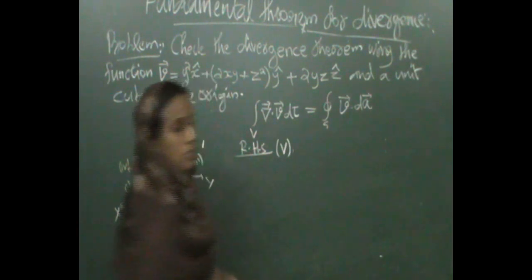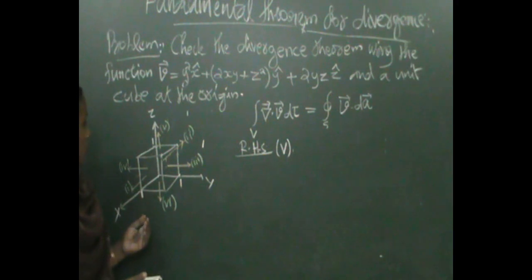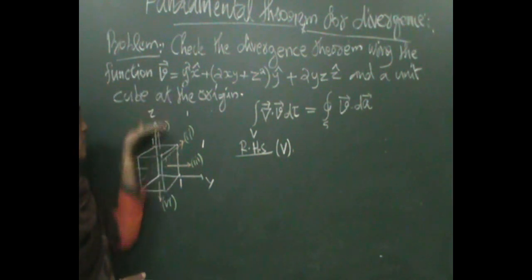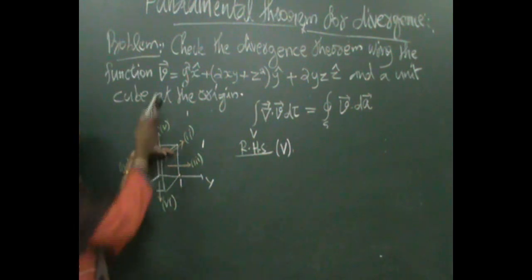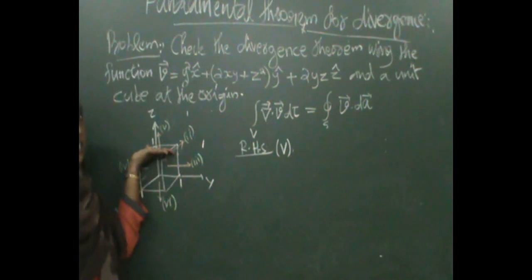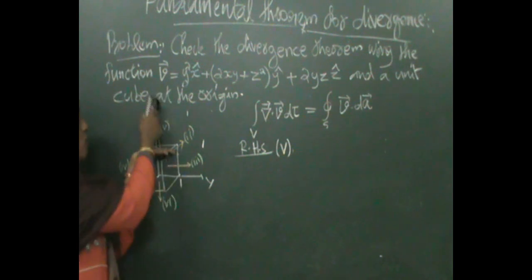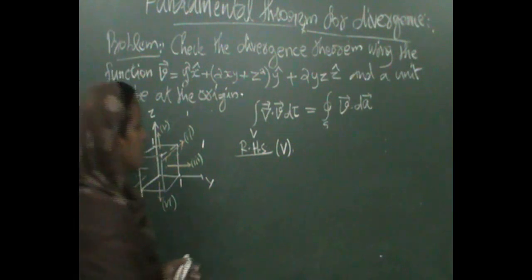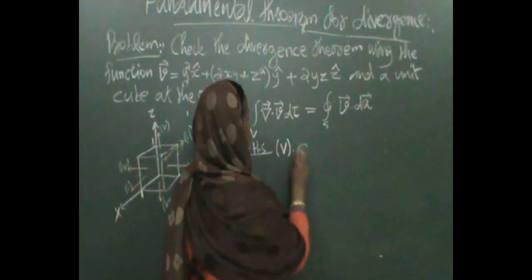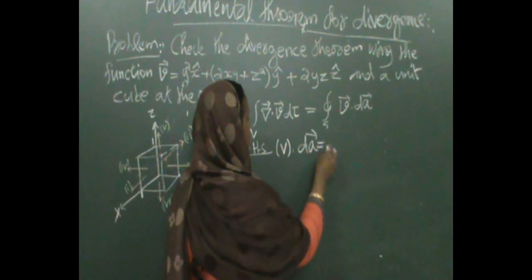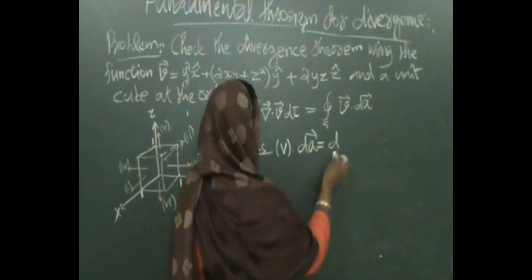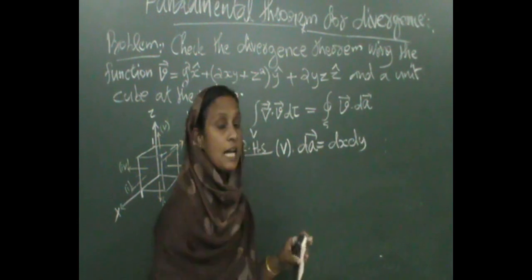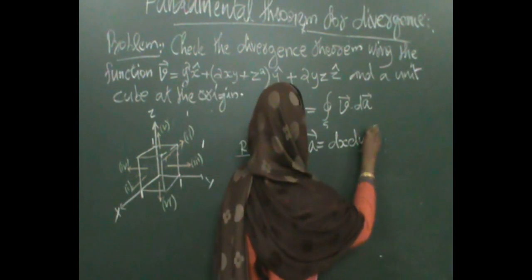For the fifth face, the fifth face is along the positive z cap direction. The area vector is along the z cap direction. So this plane is the xy plane, right? So this dA, area vector, is given by dx dy z cap.